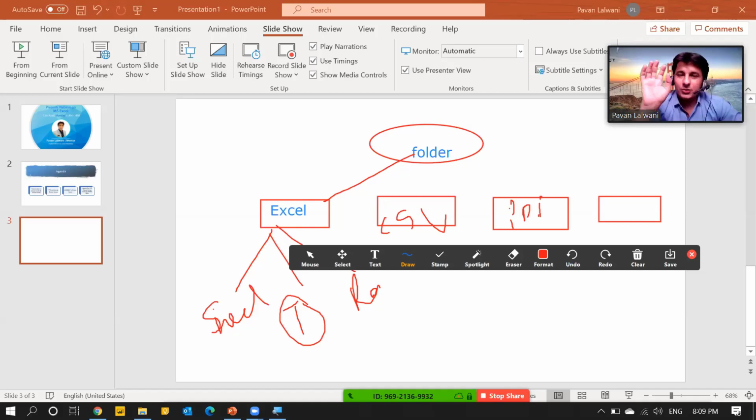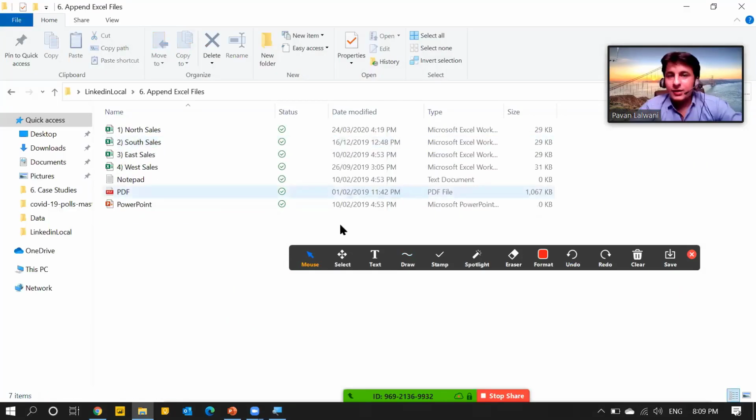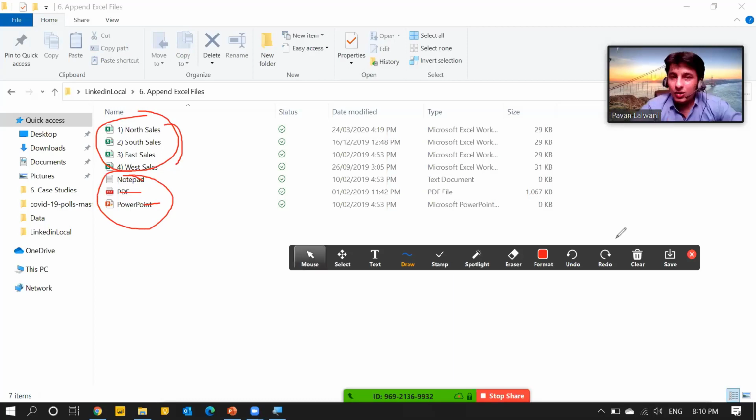So similar structured data I have kept in this folder. The name of the folder is Append Excel Files. Here, if you observe, there are 4 Excel files, 1 notepad, 1 PDF, 1 PowerPoint. For me, this is garbage right now, and this is the actual clean data I want to work with.